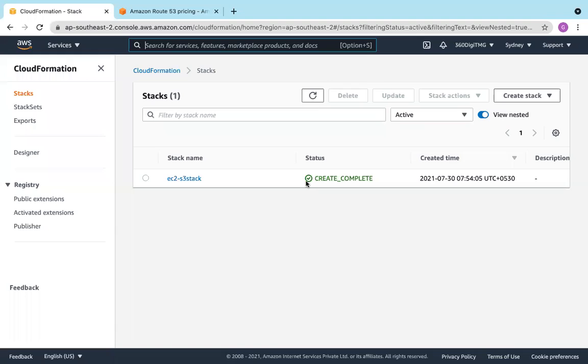So completion is done and we have already seen we have EC2, we have S3, from CloudFormation.